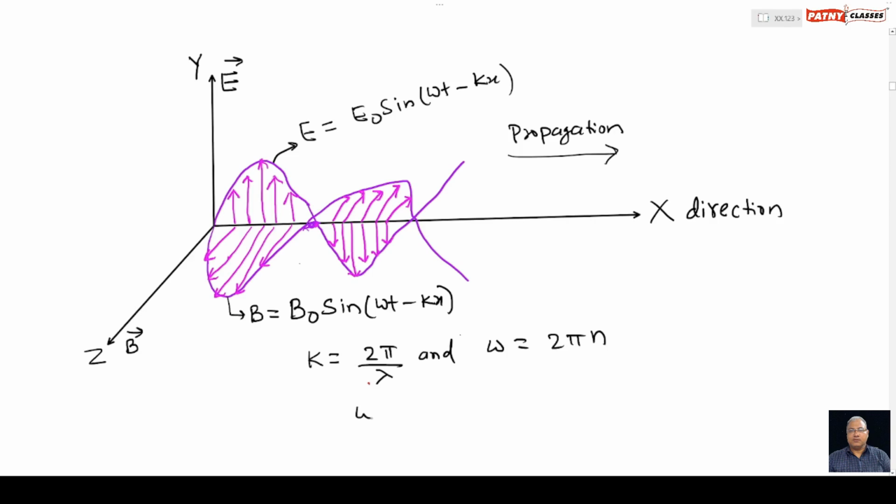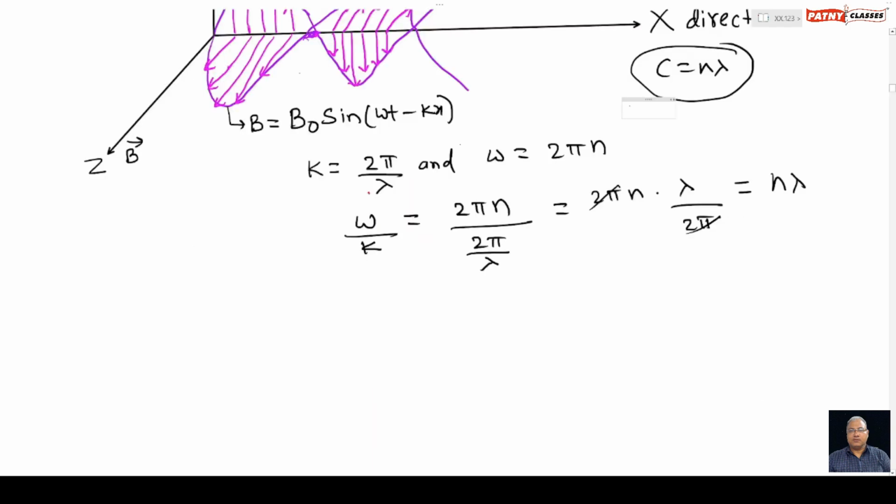Now suppose we divide omega by k. Then it equals 2 pi n divided by 2 pi over lambda, that is 2 pi n multiplied by lambda divided by 2 pi. The 2 pi cancels, and we get n times lambda. But wavelength multiplied by frequency equals the velocity of the wave.